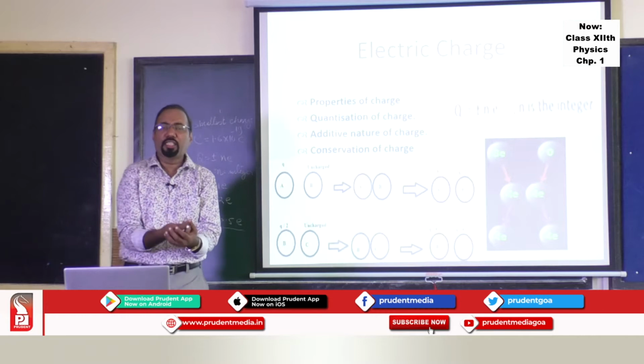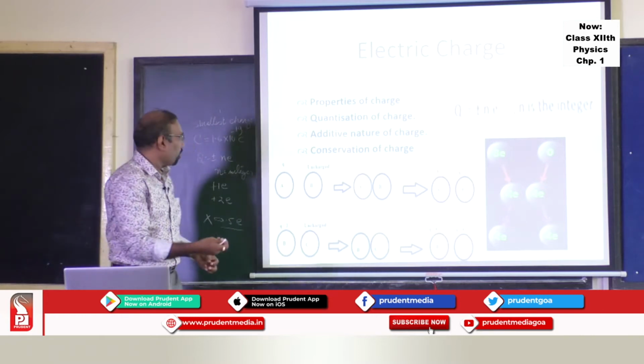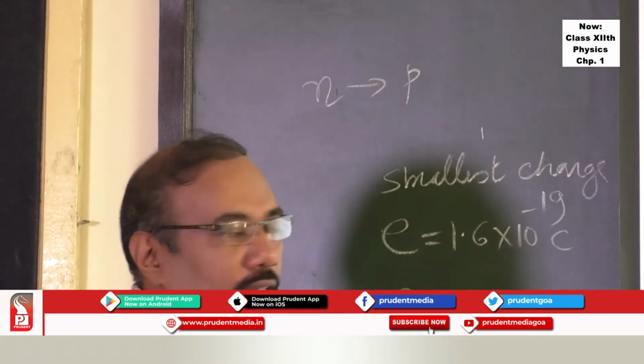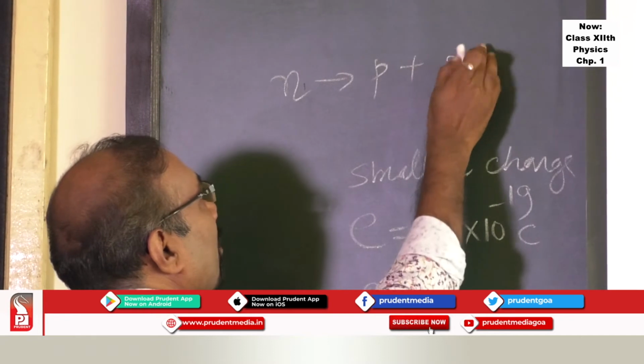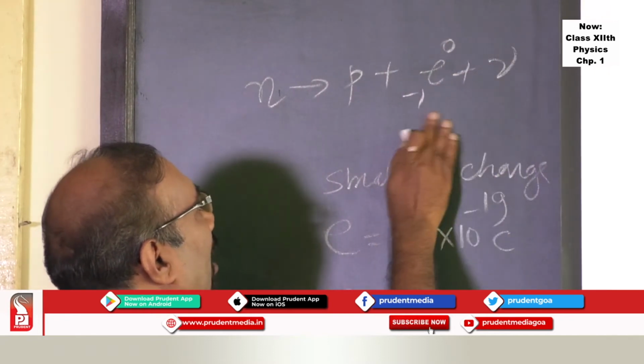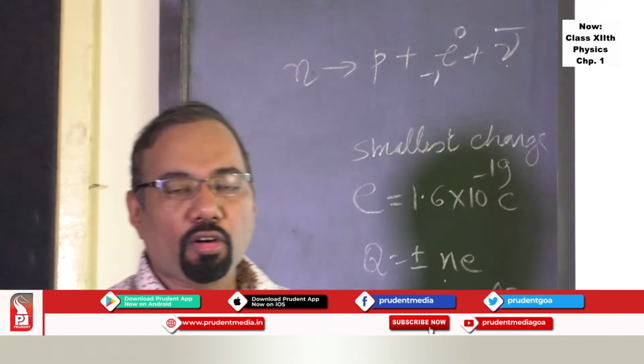A similar type of expression you can understand also. Suppose in radioactivity, a neutron goes out. When the neutron is given out, it gives a proton, plus the electron is ejected, plus some uncharged particle is emitted along with that electron.